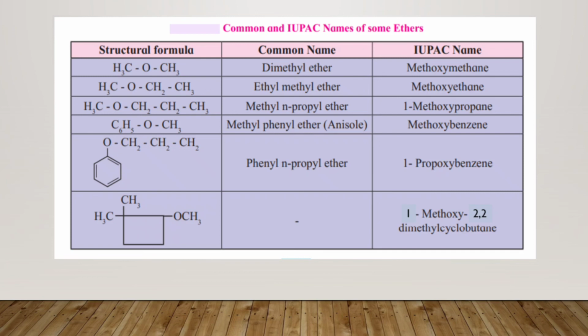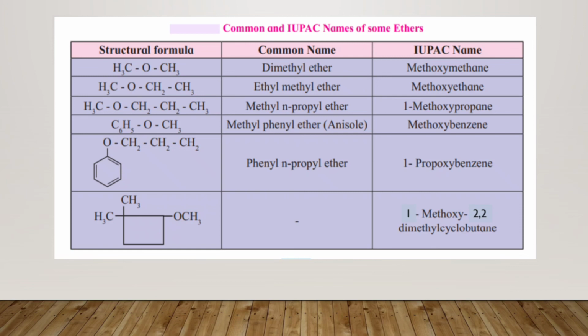So same way, the one which contains least number of carbon will form the alkoxy. So here methoxybenzene name will be given. Next one, you have 1-propoxybenzene,